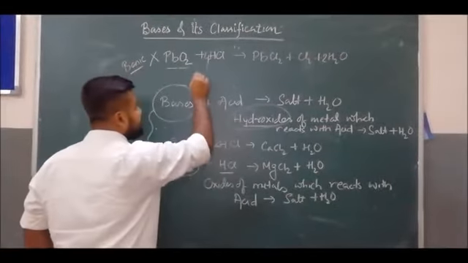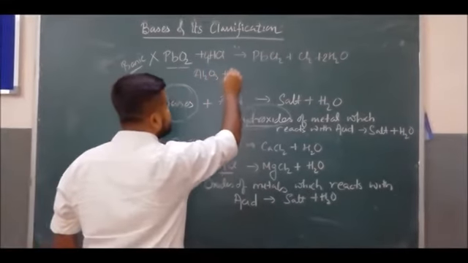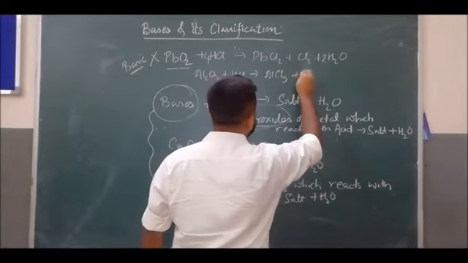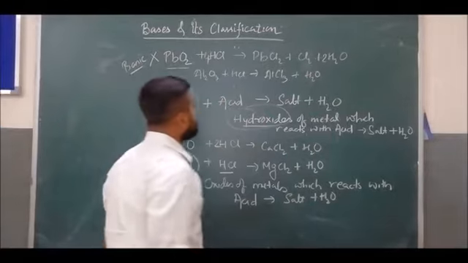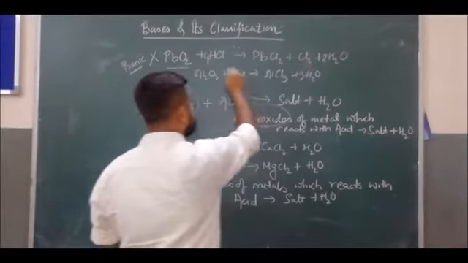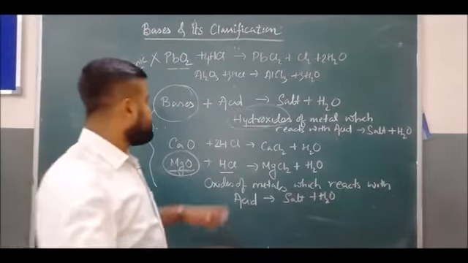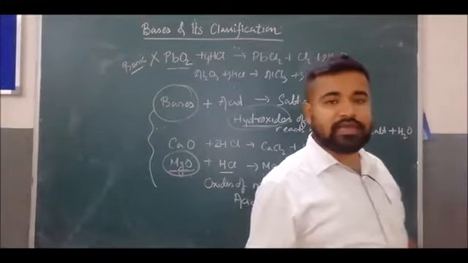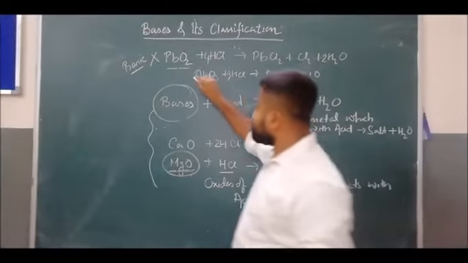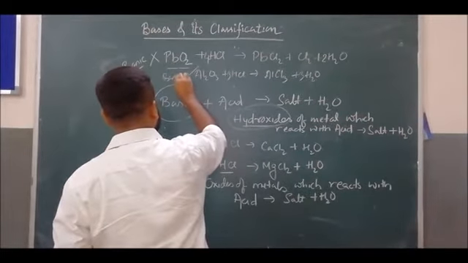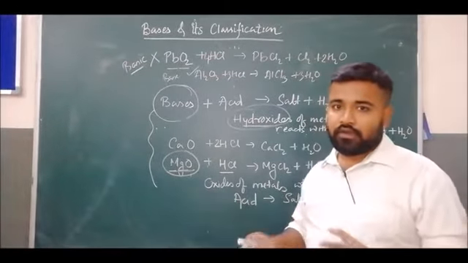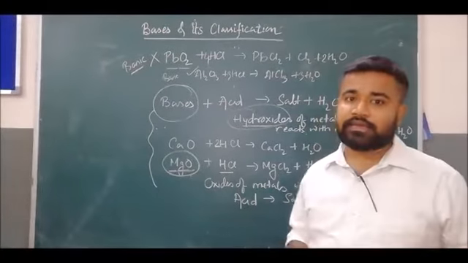Similarly, for example, Al2O3 plus HCl gives AlCl3 plus H2O. This is a metallic oxide which reacts with acid and gives salt and water, so it is basic, but remember the exception that aluminum oxide will also react with a base and be treated as an acid.